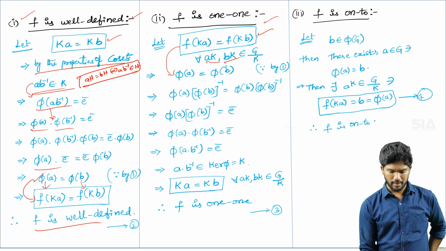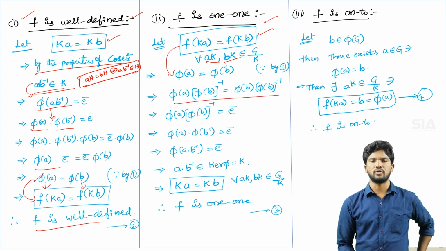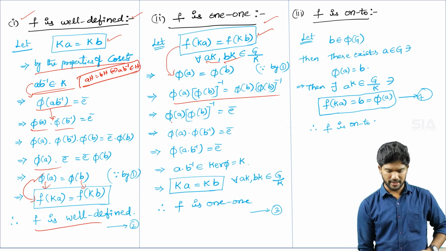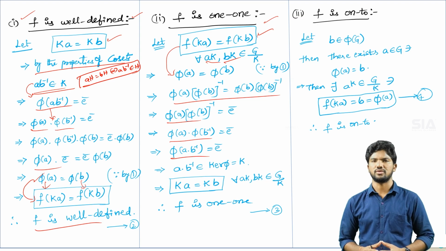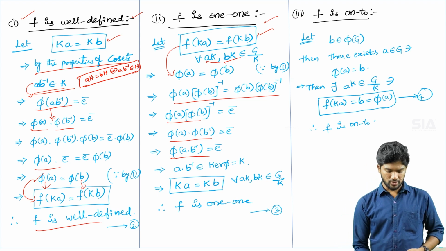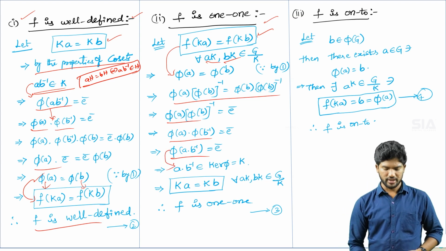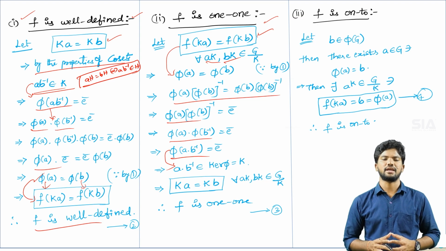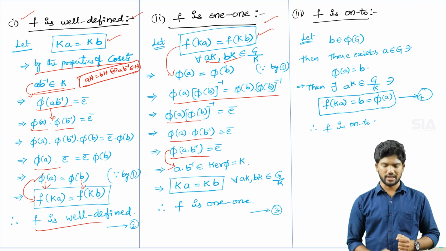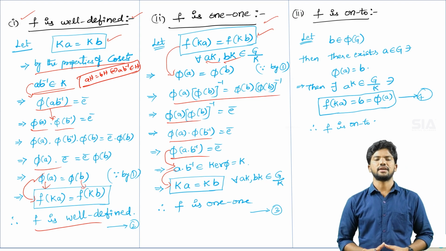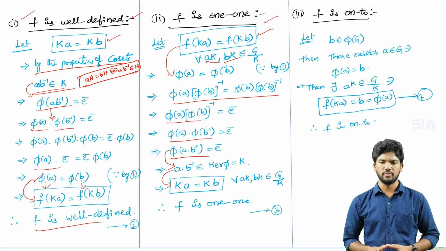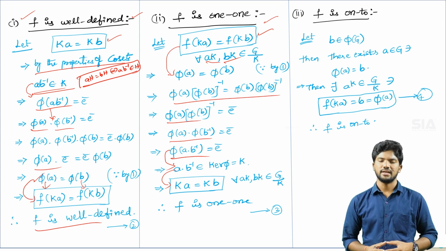Multiplying both sides by pi of b whole inverse, and applying the homomorphism formulas, you get the condition pi of a into b inverse is equal to small e bar. According to the kernel condition, you can write a into b inverse belongs to kernel pi, that is equal to capital K. Therefore, whenever you have that condition, you can write Ka is equal to Kb according to the well-defined condition.